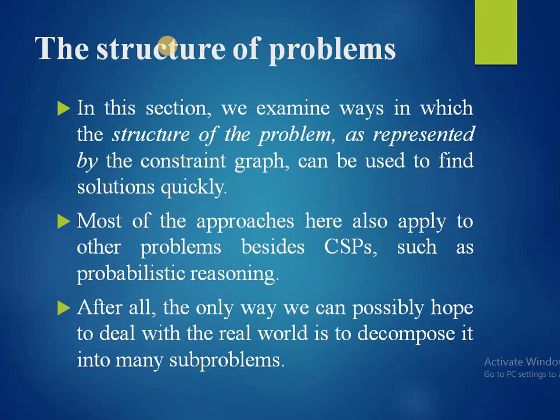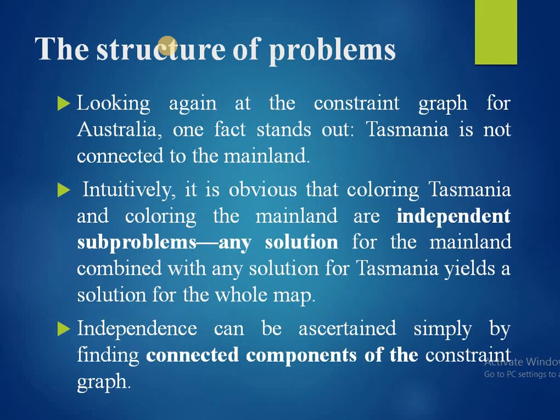After all, the only way we can possibly hope to deal with the real world is to decompose it into many sub-problems. Looking again at the constraint graph for Australia, one fact stands out: Tasmania is not connected to the mainland.